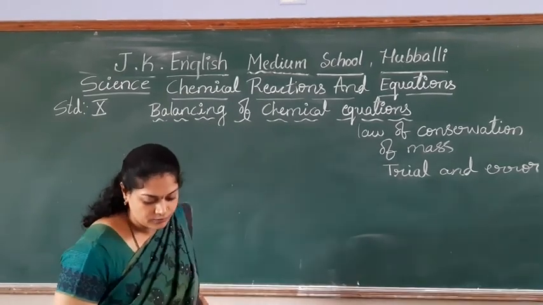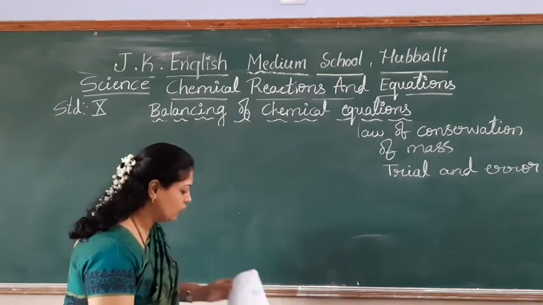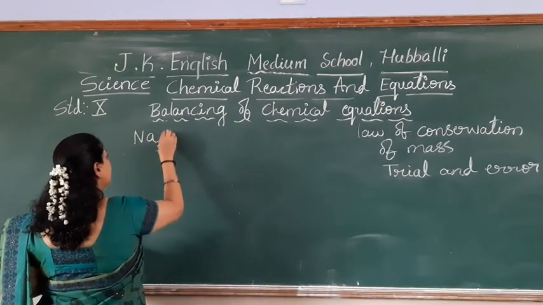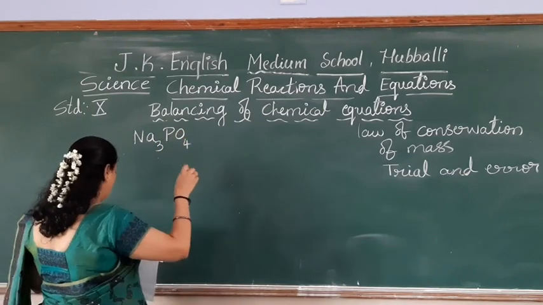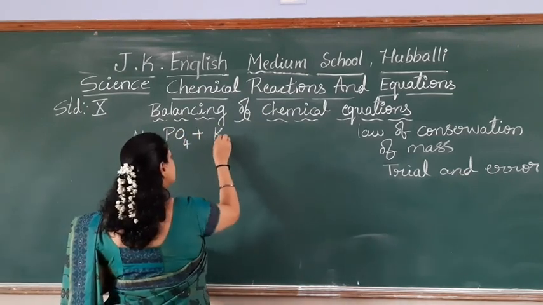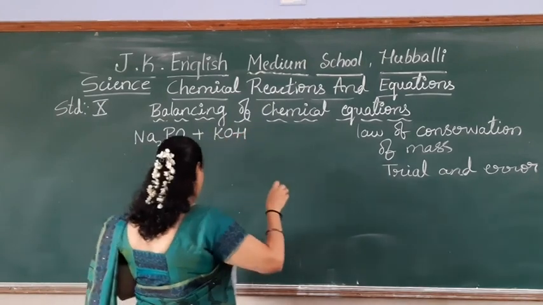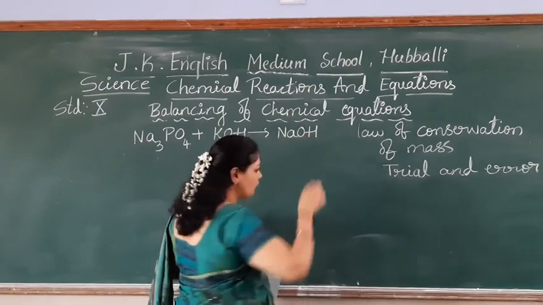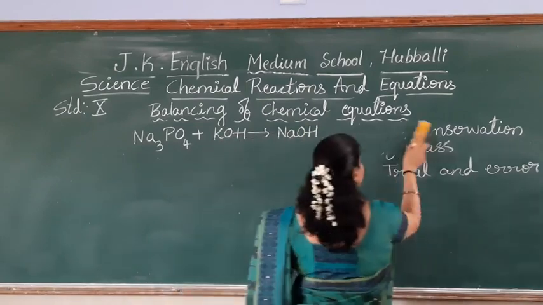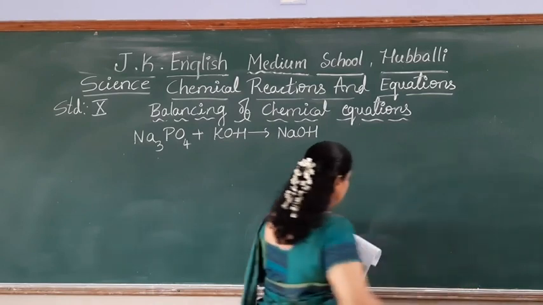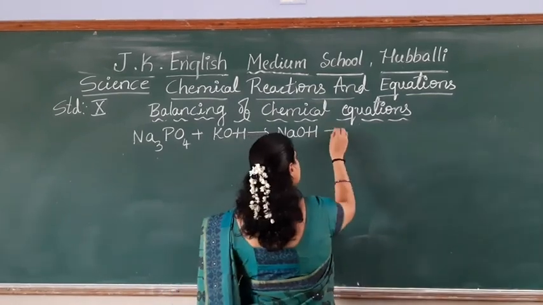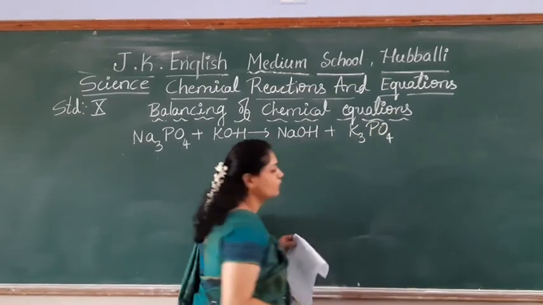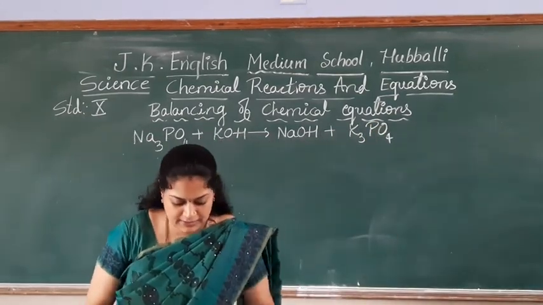Third equation, Na3PO4 plus KOH gives NaOH plus K3PO4. Now you have to balance the equations.